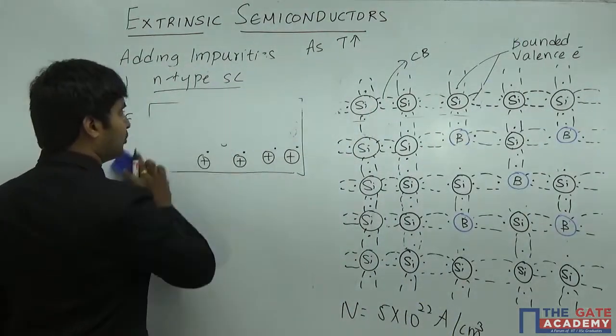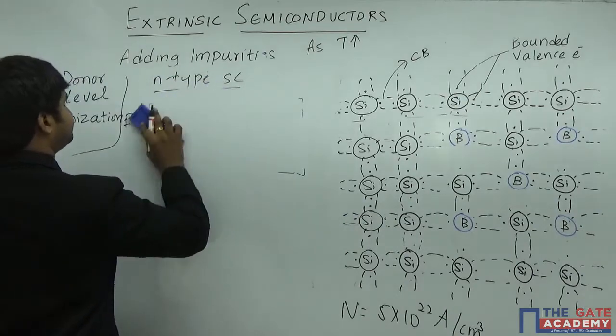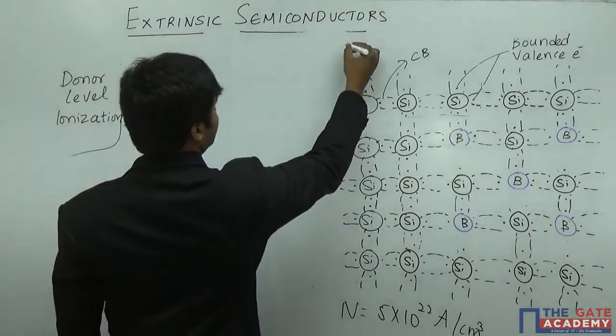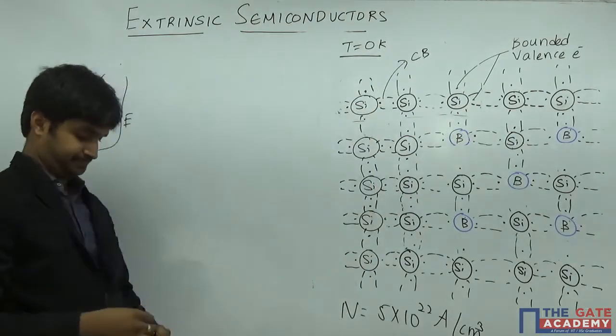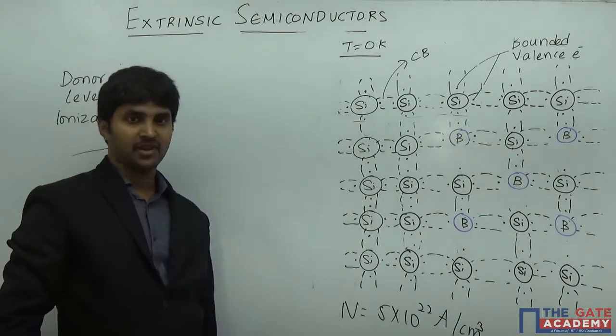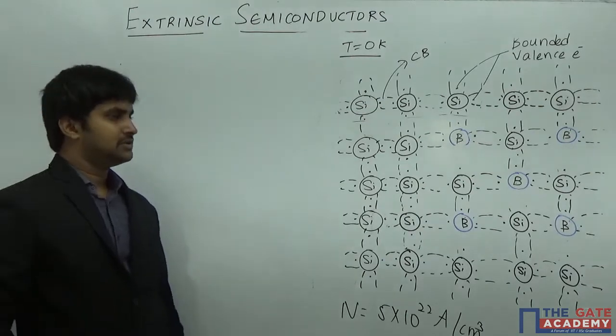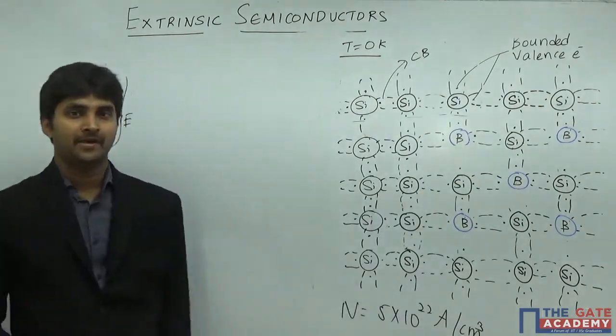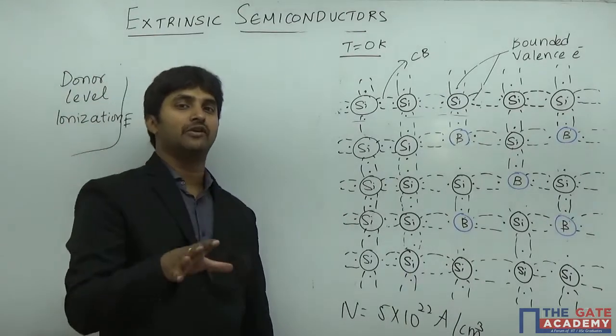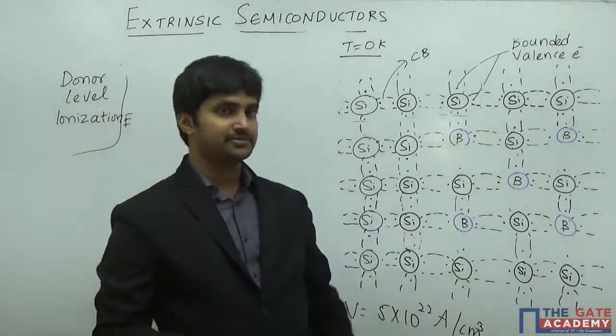So now we are going to discuss a P-type semiconductor. Initially, let us discuss the condition of T equal to 0 Kelvin. We know that one example of a trivalent impurity is boron. Exactly in the same places as the nitrogen, I have introduced boron here.